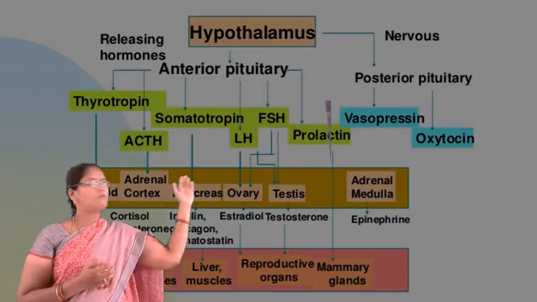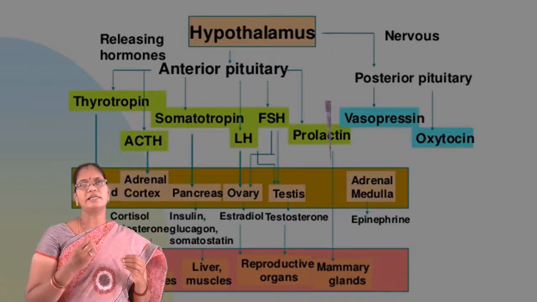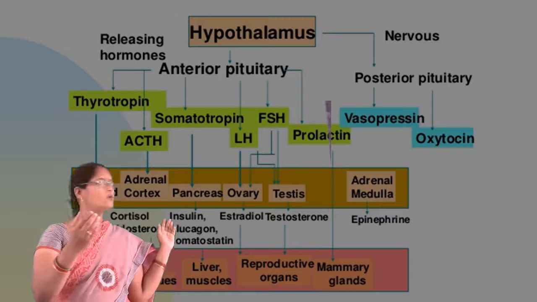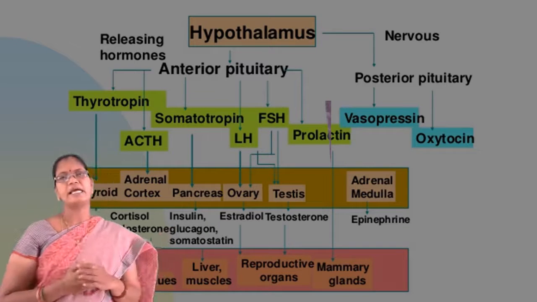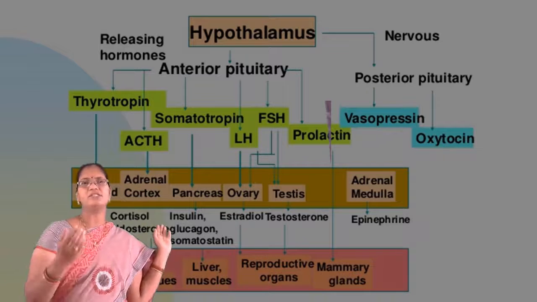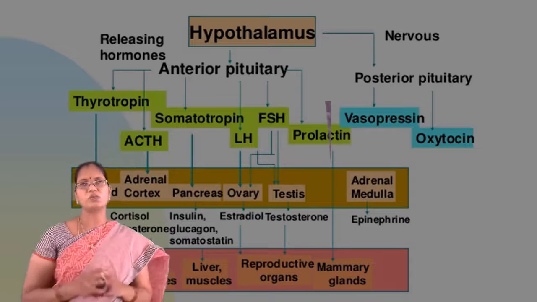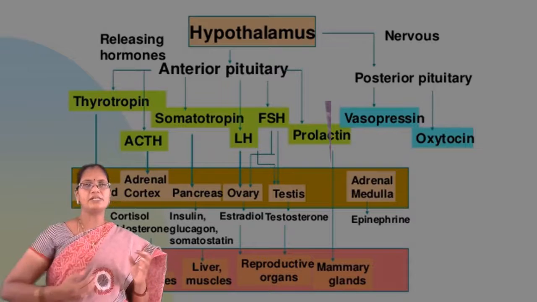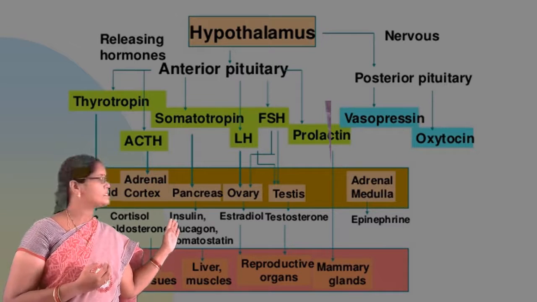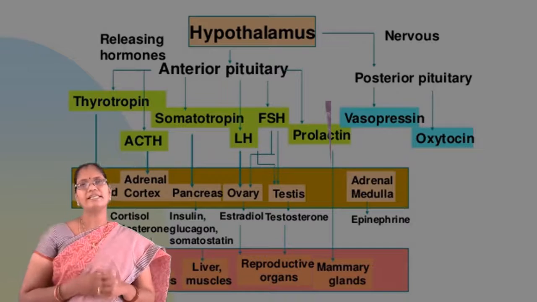Now we will see about somatotropin. This somatotropin is the hormone releasing hormone secreted from the anterior pituitary gland. It will act on the pancreas, and with this stimulation the pancreas secretes insulin, glucagon, and somatostatin, which are responsible for the maintenance of blood glucose levels in our body, and the target tissues are liver and muscles.